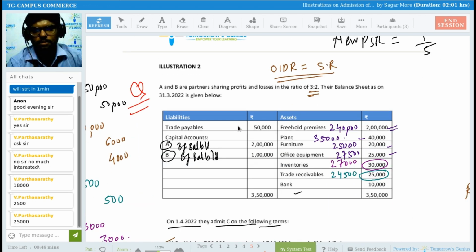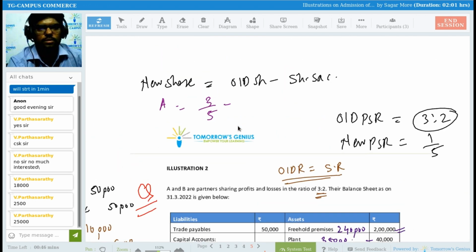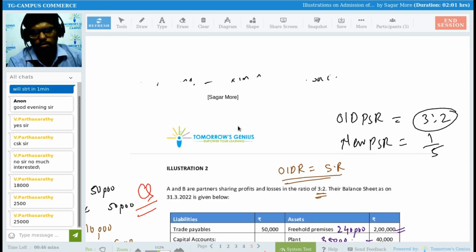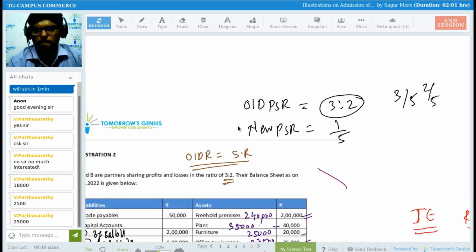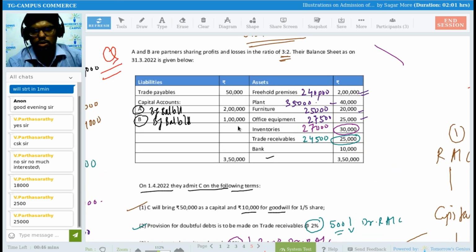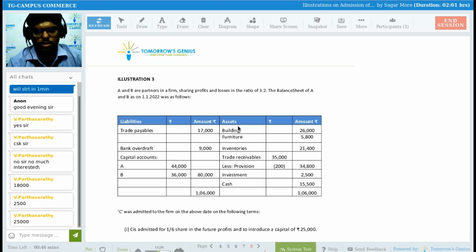Okay, fine. I can go with these steps, and then you will get clarity.